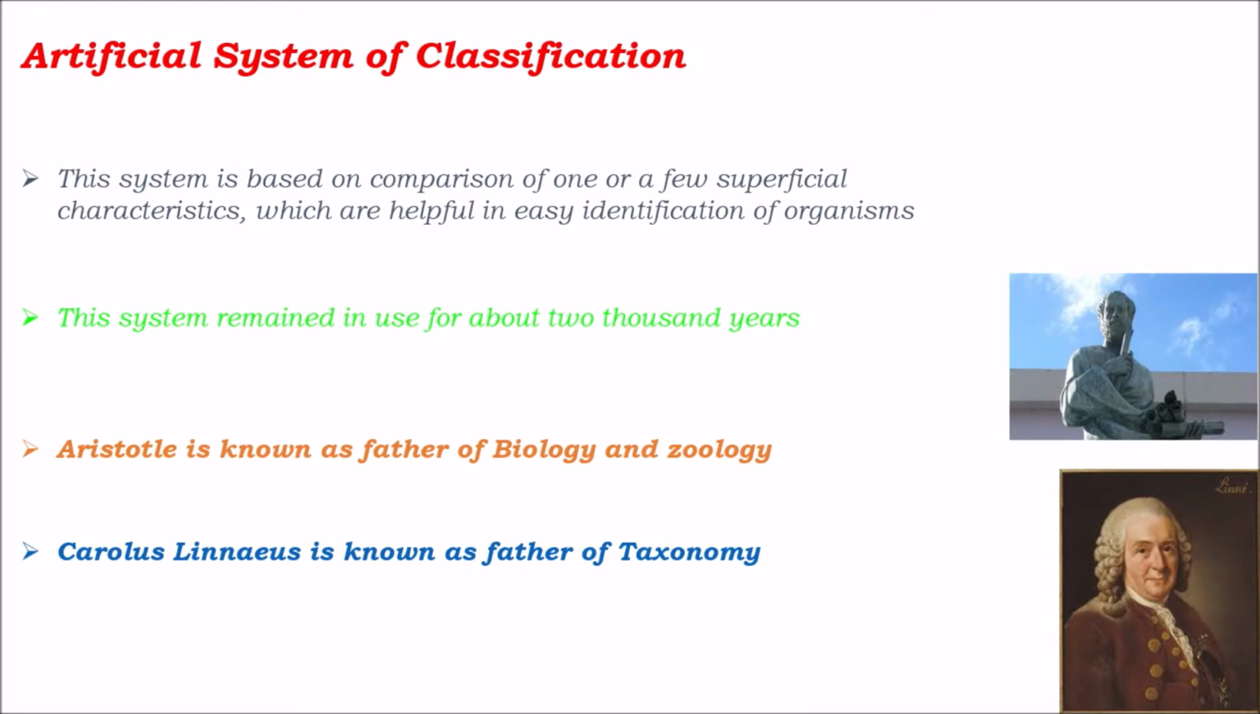So what does the artificial system of classification give? This system is based on comparison of one or a few superficial characters which are helpful in identification of the organisms. This system remained in use for about 2000 years. Aristotle is known as the father of biology and zoology, whereas Carolus Linnaeus is known as the father of taxonomy.